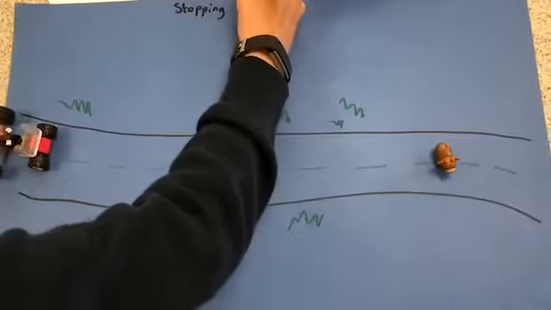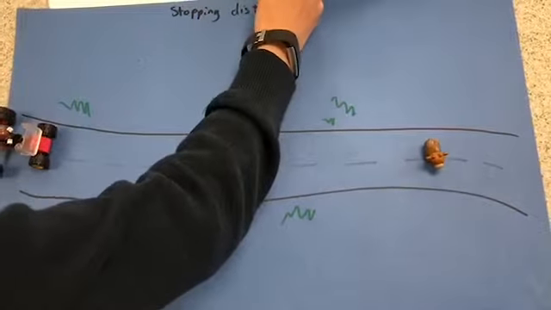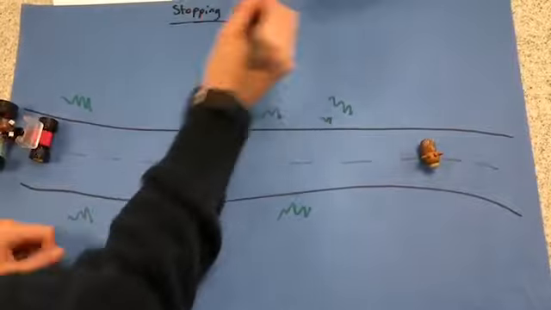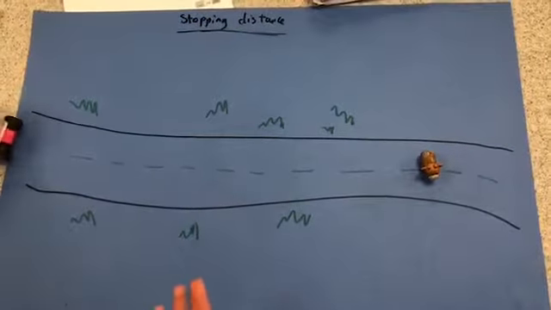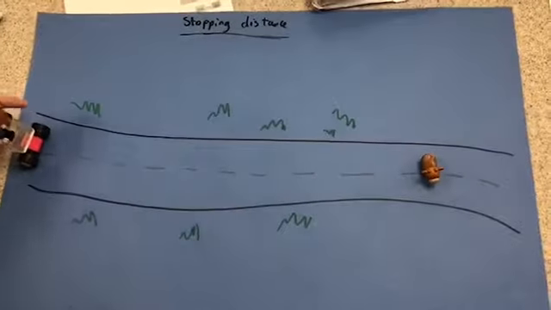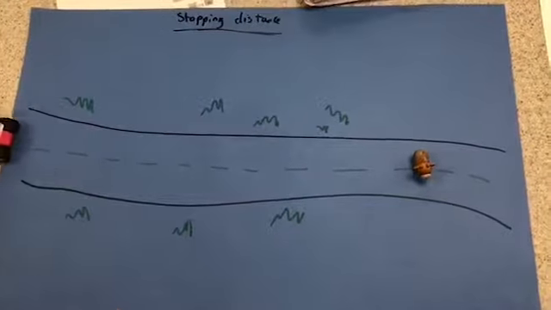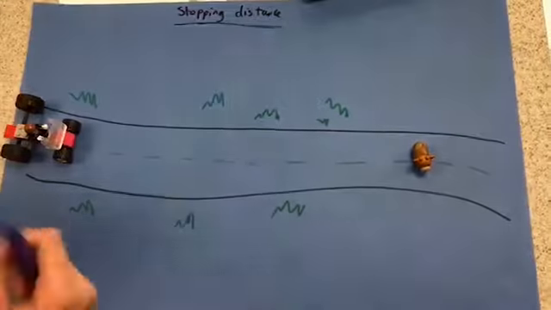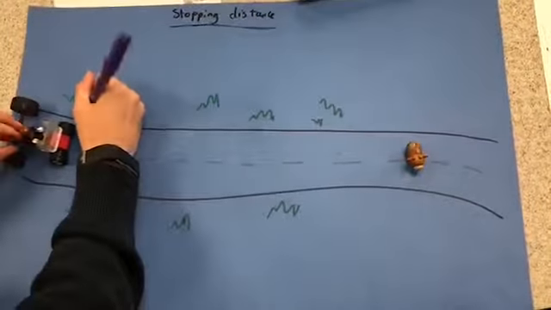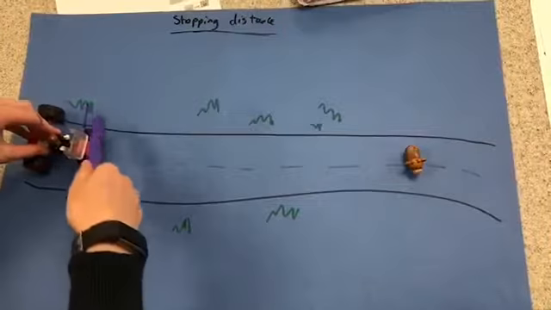In this video, I'll be talking about stopping distance. This is the distance it takes to stop in a car. So the car is going to drive along the road, and then it sees a cow in the road. So now the stopping distance begins.